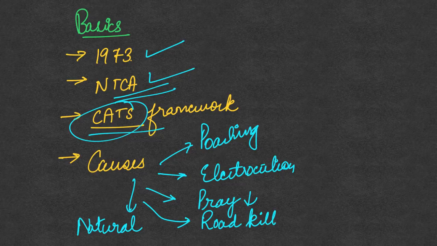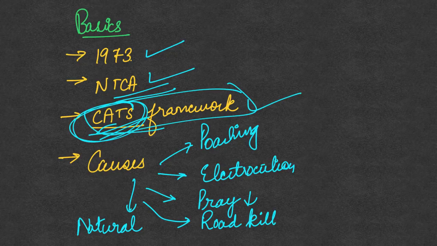This framework is about assessing the various interventions that are being done to protect and conserve the tigers. It is a globally recognized framework for assessing such interventions.